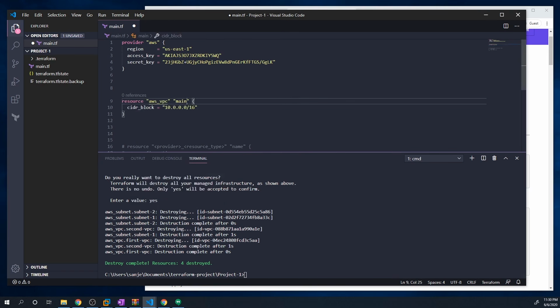And I'm going to change this name, so we can give this any name that we want. So I'll just call this my first VPC. And keep in mind that this is just the name that's going to be used within our Terraform. So anytime we want to reference this resource, we can just reference first-VPC.